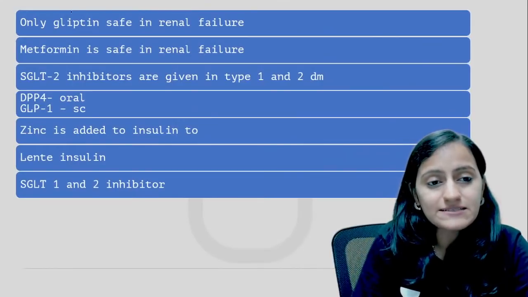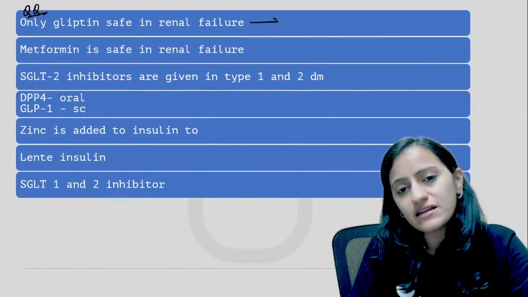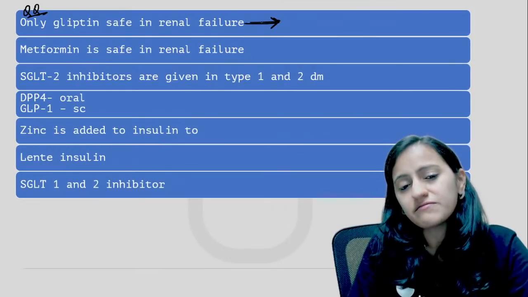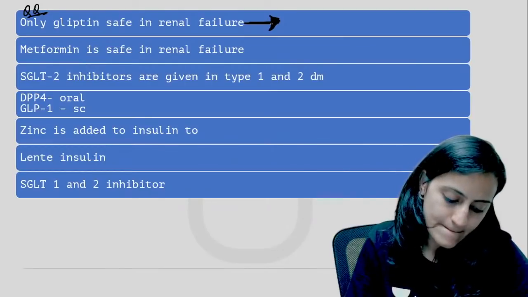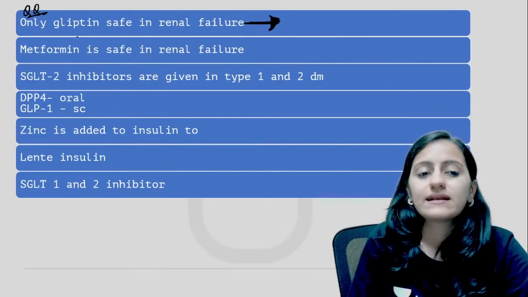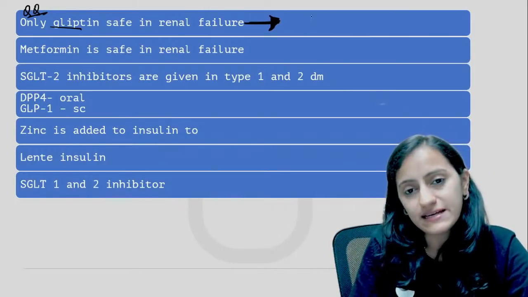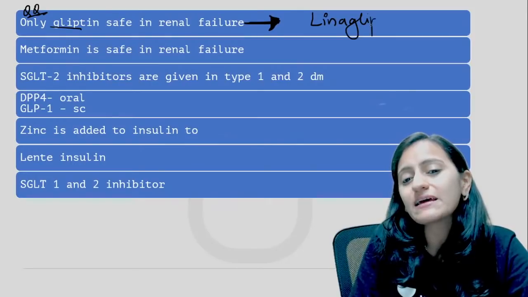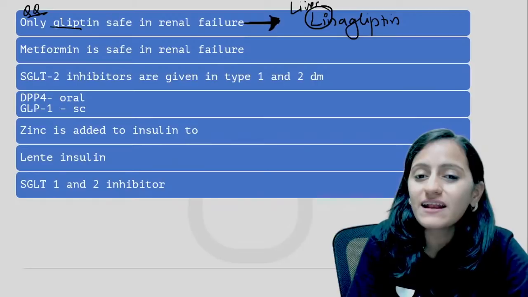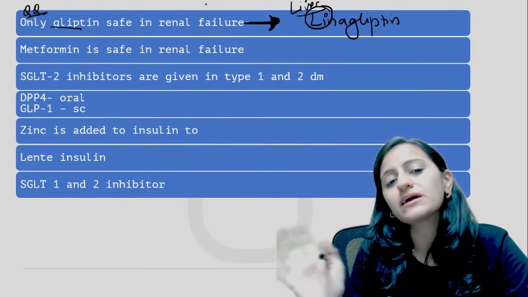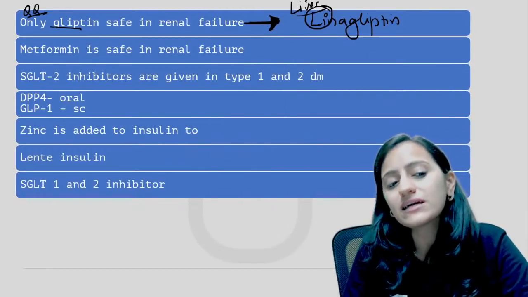Okay. Next, very, very important, a recently asked question. Only gliptin safe in renal failure. Which is the only gliptin which is safe in renal failure? Sitagliptin, linagliptin, absolutely right. Remember, it is your linagliptin which is safe. So remember, linagliptin is like liver wala. It is not the kidney wala. So you can give in renal failure. So that is how I remember. Linagliptin is liver wala. It's not the kidney wala.